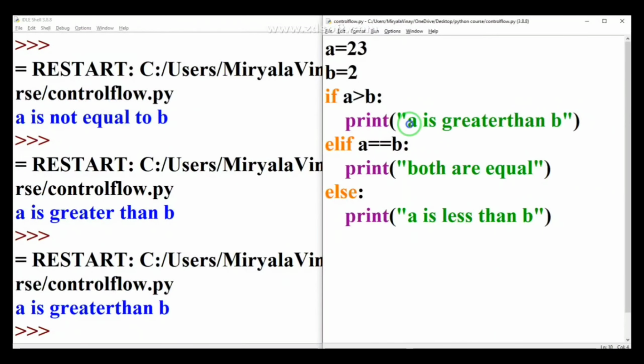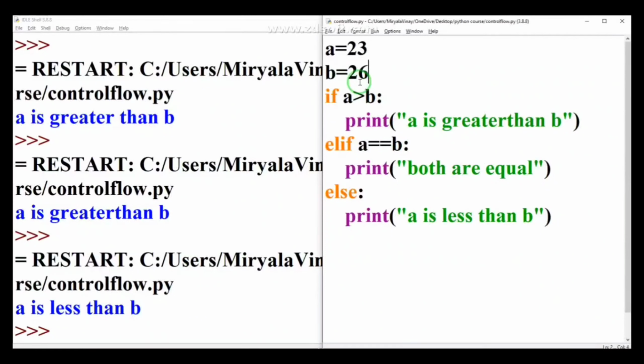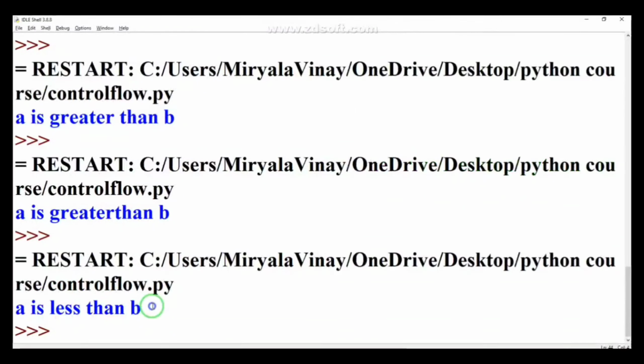Why is this statement printed? Because 23 is greater than 2, right? So I want to change this to 26. When I run this program, you can see it is showing that a is less than b. It is showing this because the first statement is false, because 23 is not greater than 26. So it will not execute this statement and will enter into this block. That is, whether 23 is equal to 26. No, that is why it will not execute this statement. So finally we have only the last one, that is else. That is why it shows a is less than b.